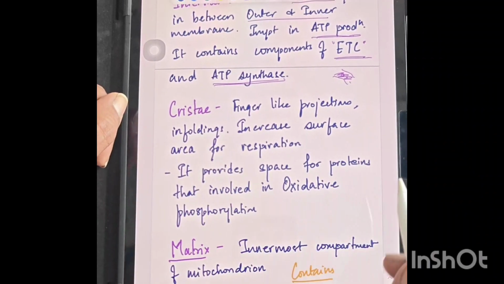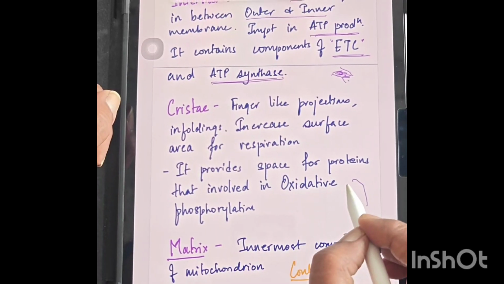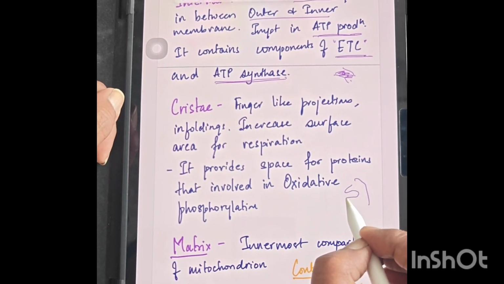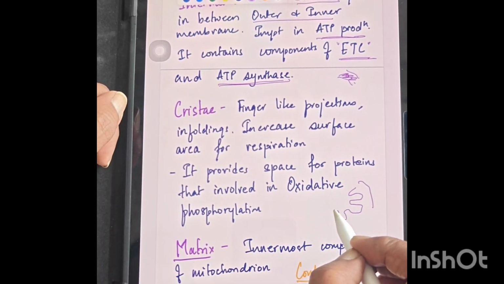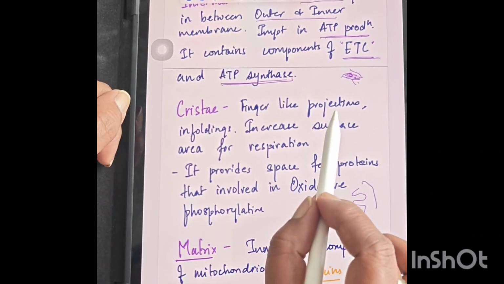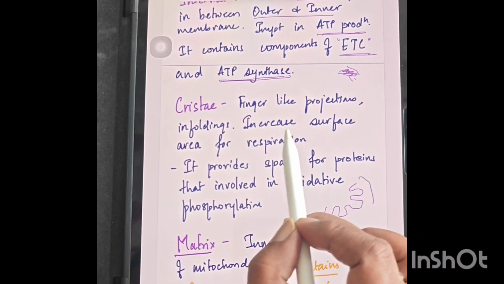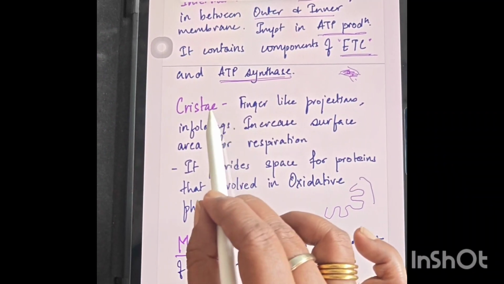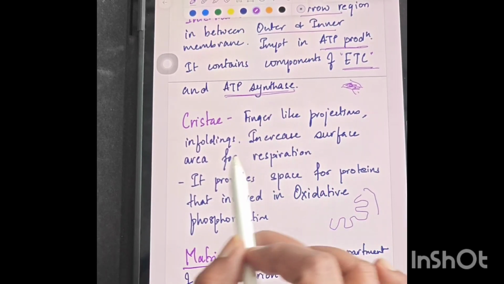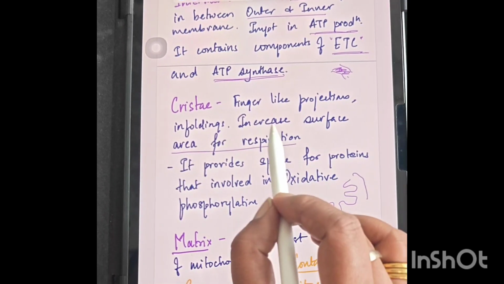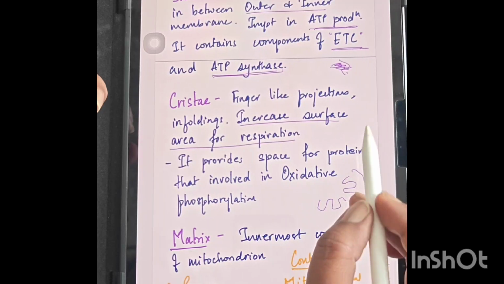Cristae are the finger-like projections present inside the mitochondria, the infoldings. What is the role of the cristae? They increase the surface area for respiration. Very important.